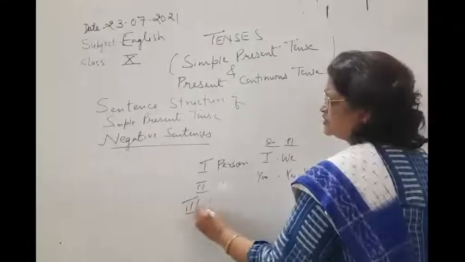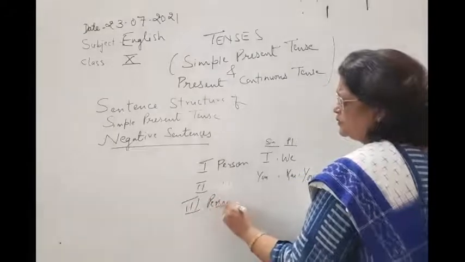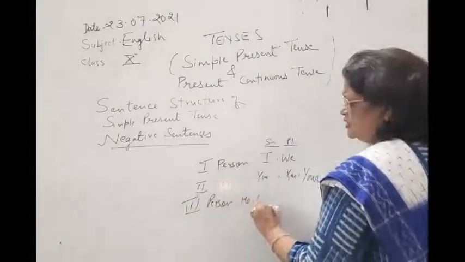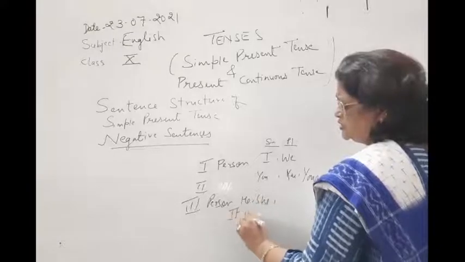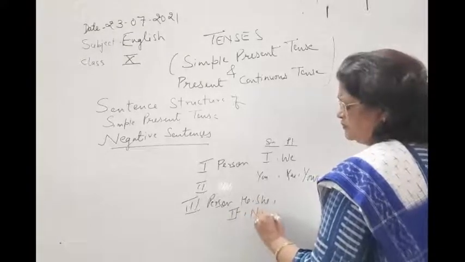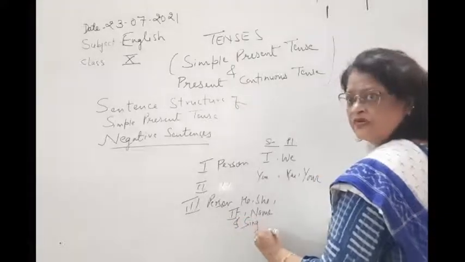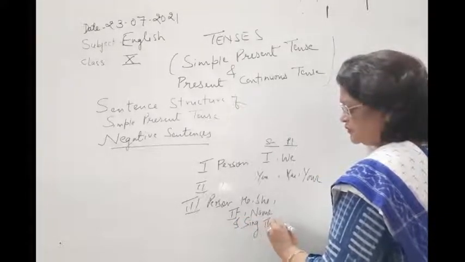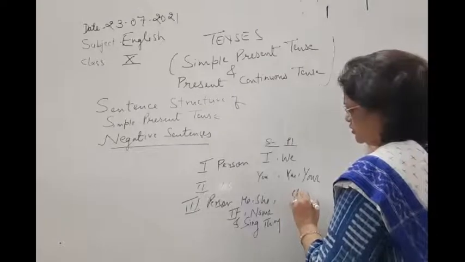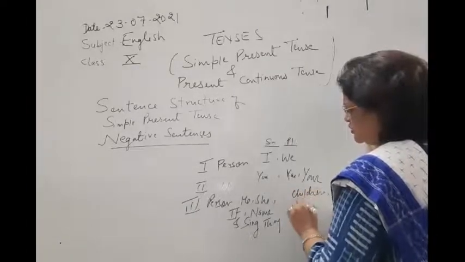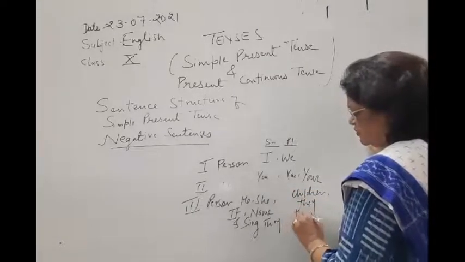Third person is very important, especially singular: he, she, it, name, and singular thing. And here, children, plural can be there, they, them.